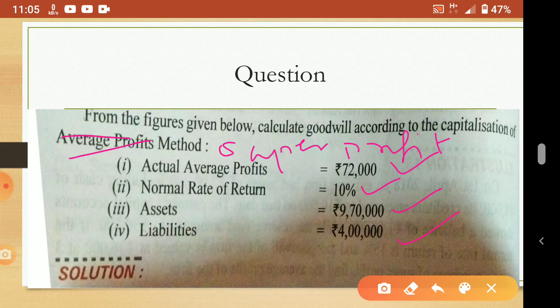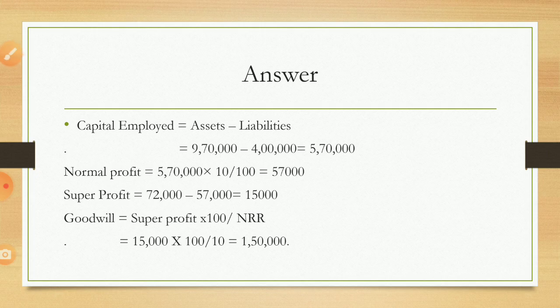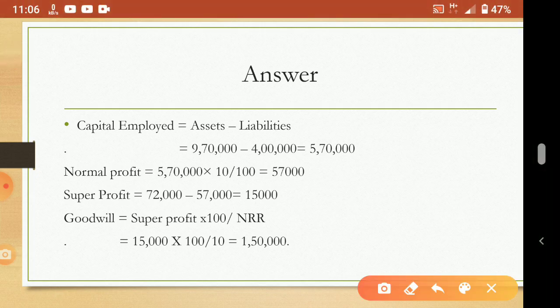Okay, see here, actual average profit given, normal rate of return 10%, assets and liabilities given. Whenever assets and liabilities are given, for what purpose? To calculate the capital. Now actual average profit is given, normal rate of return is also given. So we have to calculate what? Super profit. Average profit is also needed, then only we will calculate super profit. So capital employed, we need this one. Capital employed equals assets minus liabilities. Assets given 9,70,000, 4 lakh is liability. So capital employed is 5,70,000.